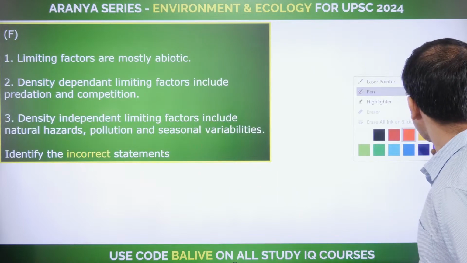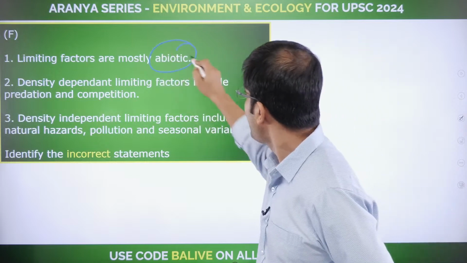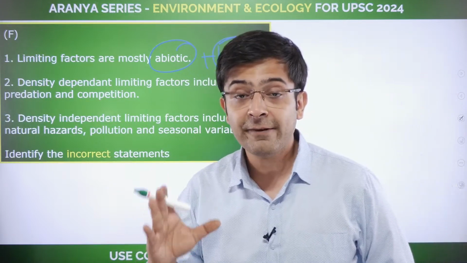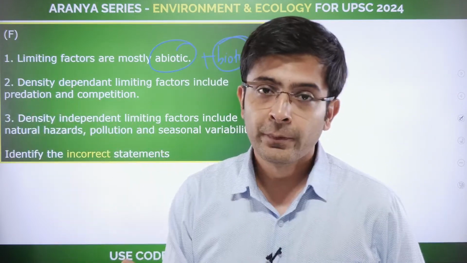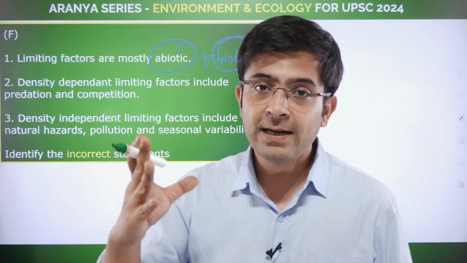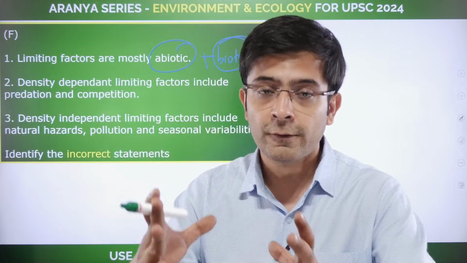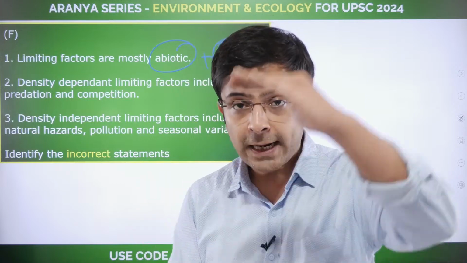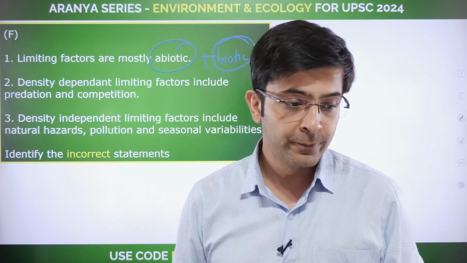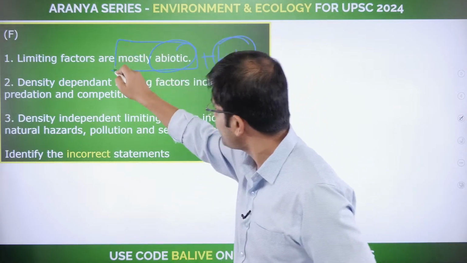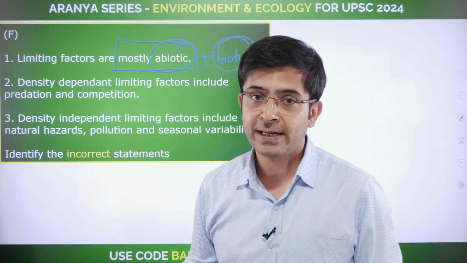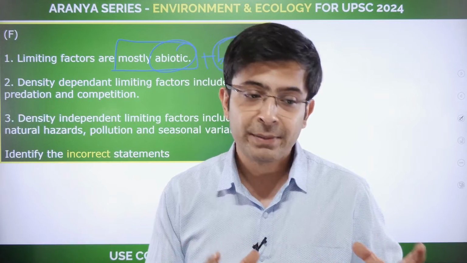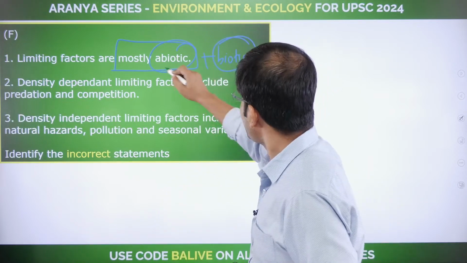All right, let's look at this. Limiting factors are mostly abiotic, obviously, but there are biotic limiting factors also. Don't get confused by saying that limiting factors are exclusively abiotic. No, there are life events that constrain the growth of a population, say the prey-predator relationship. That is a biotic limiting factor that puts a constraint on the growth of a particular species. But we understand that most of them are abiotic in nature, say climate, altitude, salinity. All of these are abiotic limiting factors. Clear? So this is again correct, by the way.